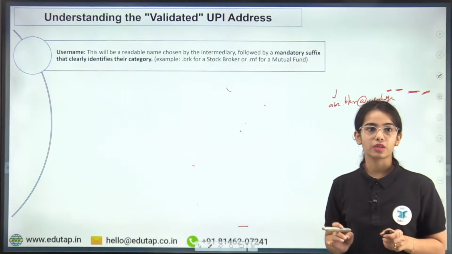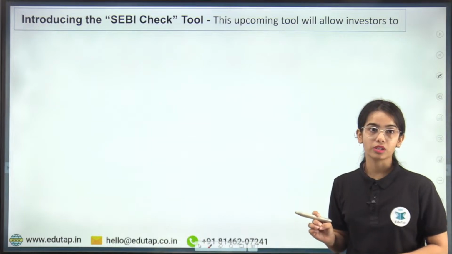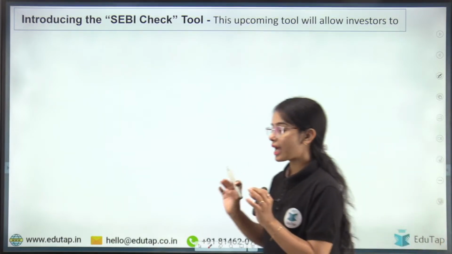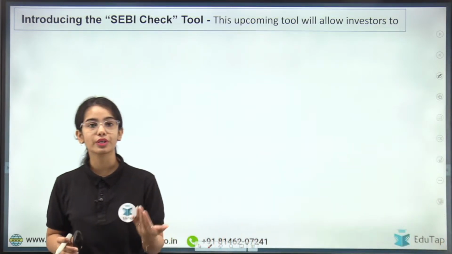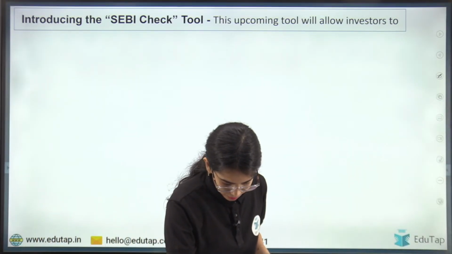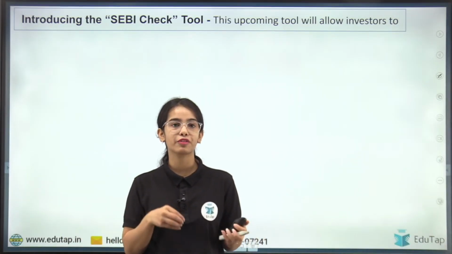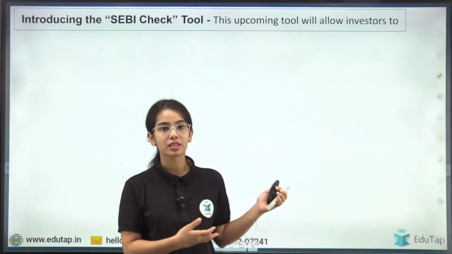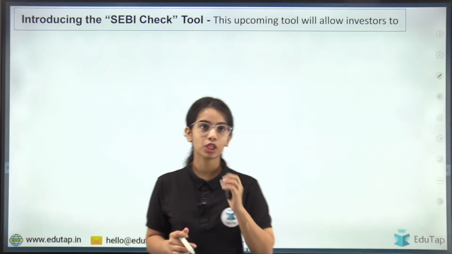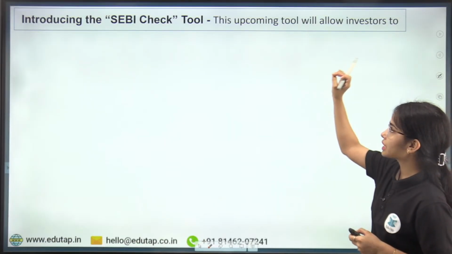Now coming to SEBI Check. We have discussed the validated UPI address, now we have to discuss the SEBI Check tool. SEBI has said that they are also going to introduce the SEBI Check tool. So what is this tool? Yes, Prakhar, this is for collecting the money from the investors, that's why there is a QR code now. So introducing the SEBI Check, and now you will understand the whole flow also.